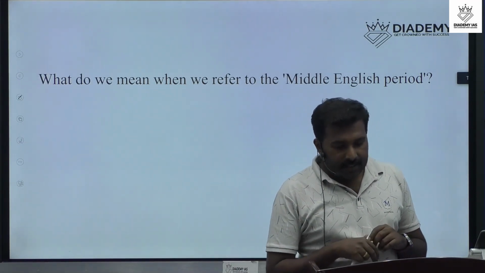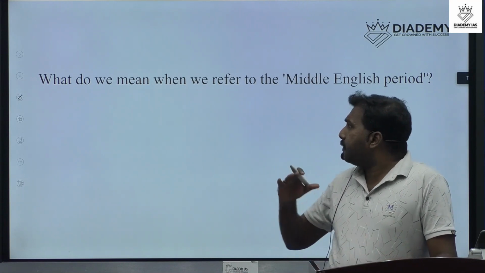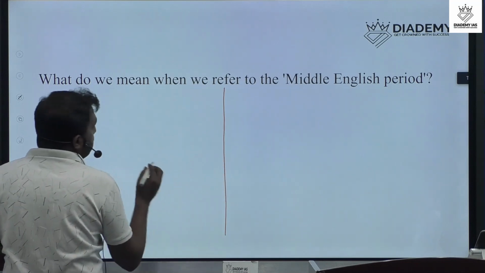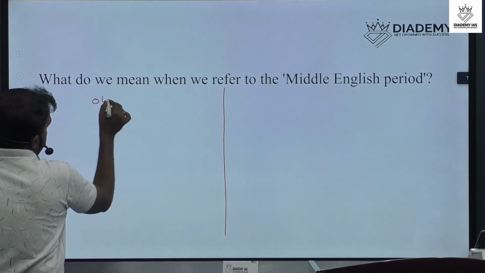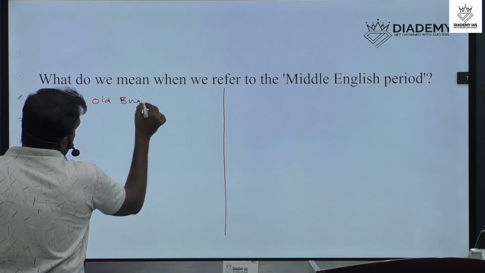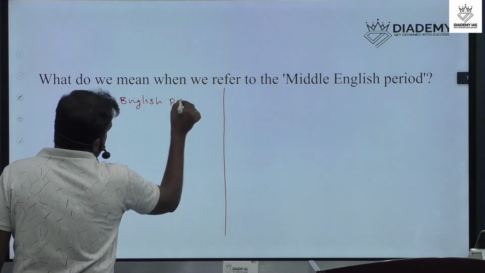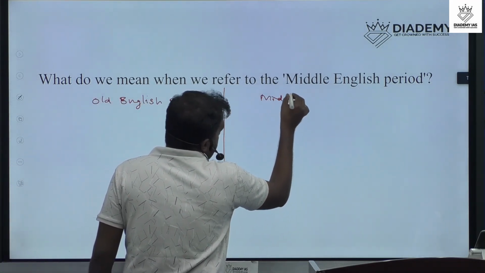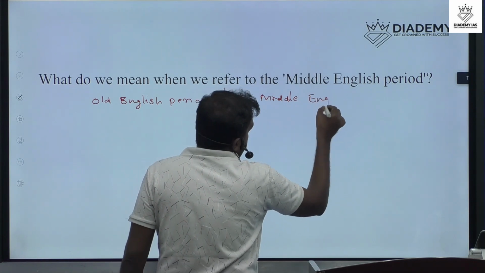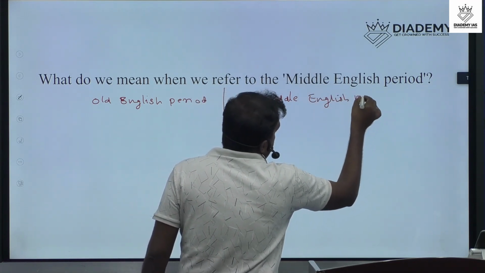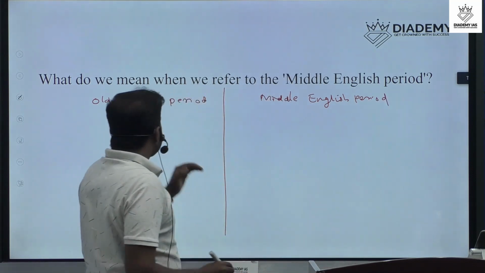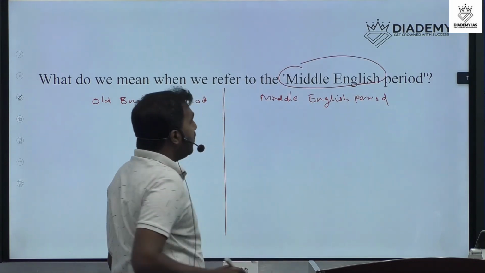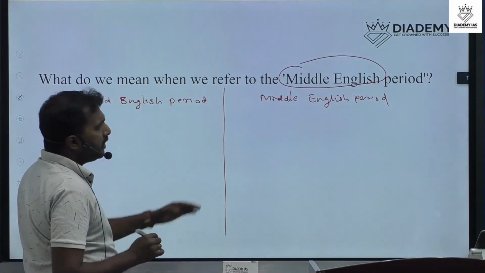Before that we can classify it into two: the Old English period and the Middle English period. What are the differences between the Old English period and the Middle English period? So we can easily understand the impact of the Middle English period.